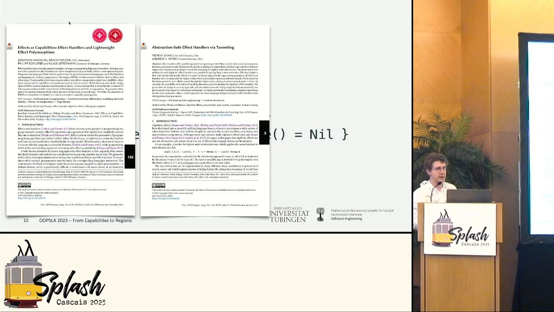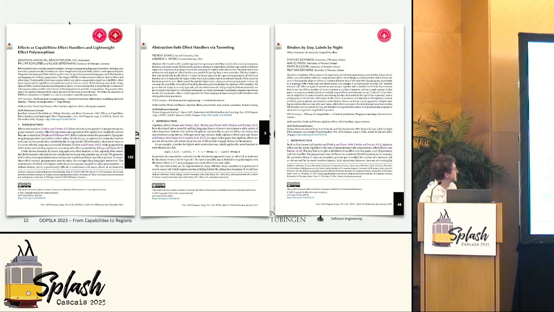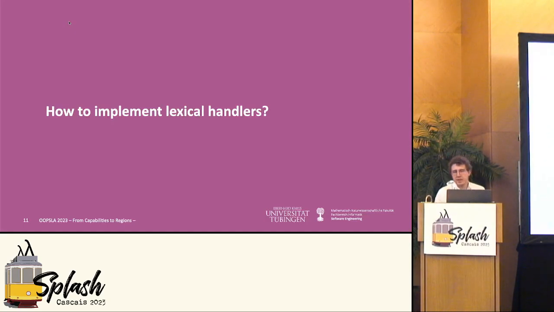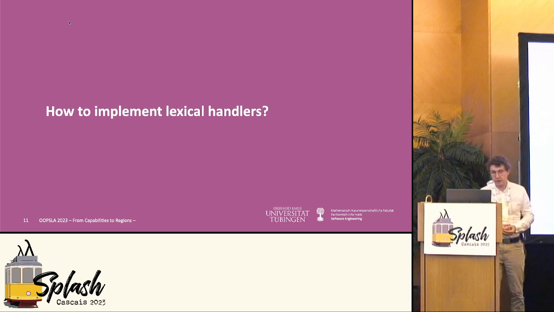There's the work by Yizhou Zhang and Andrew Myers, and also Dariusz Biernacki and his co-authors apply very similar notions of some form of naming of effects or lexical scoping. So we are not alone there. The question arises now, this is maybe a nice form of reasoning about effects. Let's assume this as a premise here. Now the question is, how do we implement lexical effect handlers?